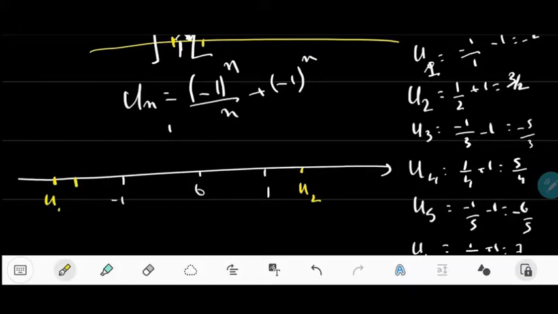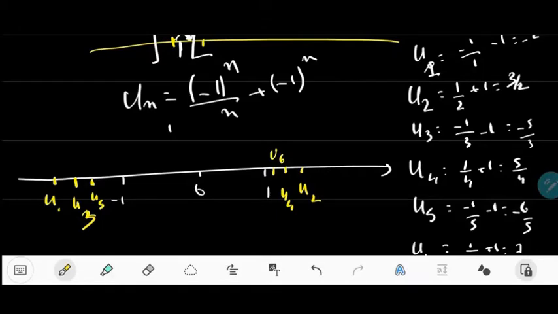This is u3. Then u4 is 5 over 4, so it's somewhere in here, u4. u5 it's in here, u6 is in here, etc.